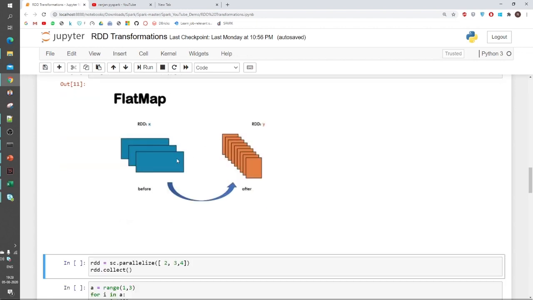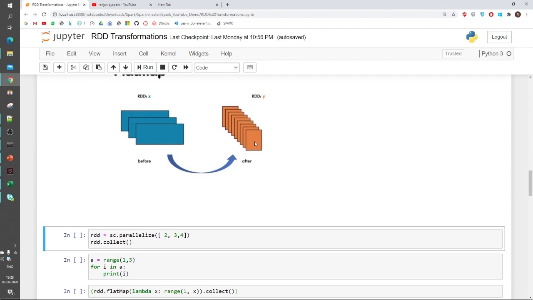And now we have the flat map function. It is exactly similar to the map function, but what is the difference? If you see, the number of RDD elements here is 3, but in this one the number of elements is different. In flat map, each input item can be mapped to 0 or more output items. Suppose we want to apply flat map to this RDD: I can create 3 elements from this single element, and from this element as well I can create any number of elements. It depends on which function we are applying.